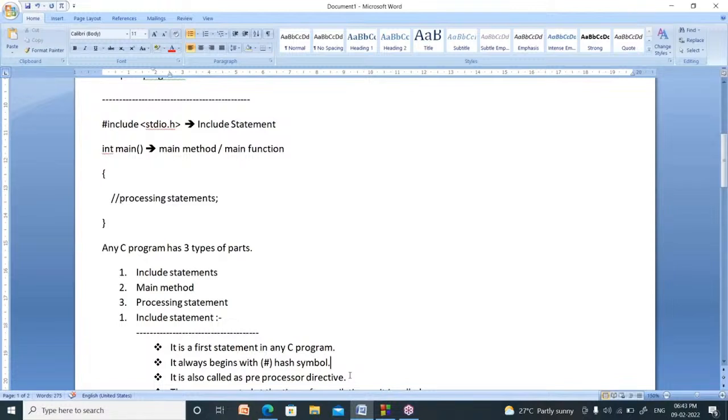My dear friends, listen. Learning the C program does not mean learning the programs. Learning the C program means learning the basics of C, learning all the concepts of C. That is the learning of C programming.